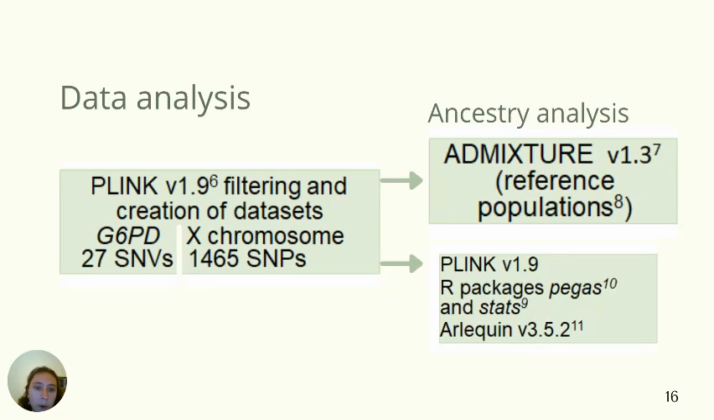Data analysis was performed on 27 single nucleotide variants from the G6PD gene and over 100 SNPs from the X chromosome for ancestry analysis. We used the software Plink, Admixture, the R packages Pegas and Stats, and the software Arlequin.